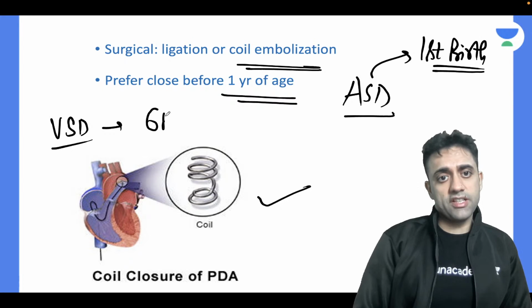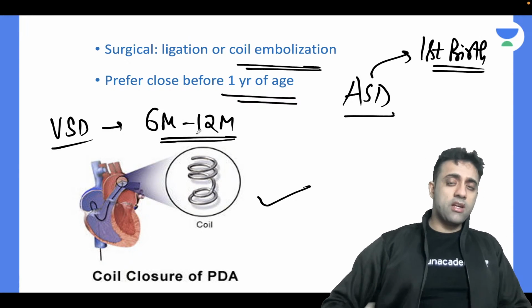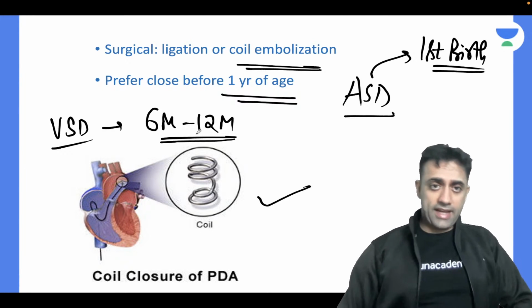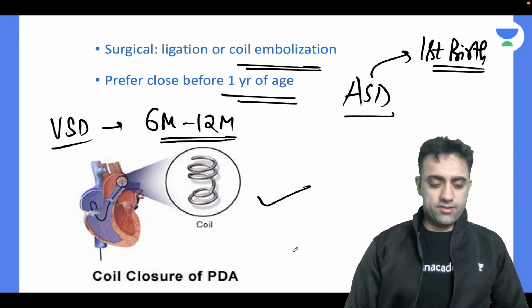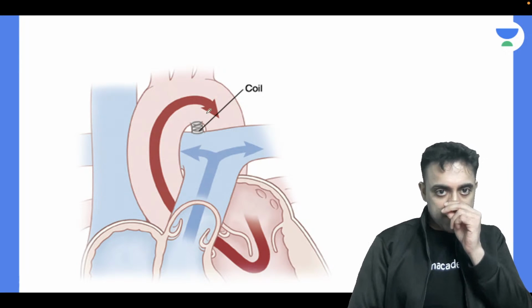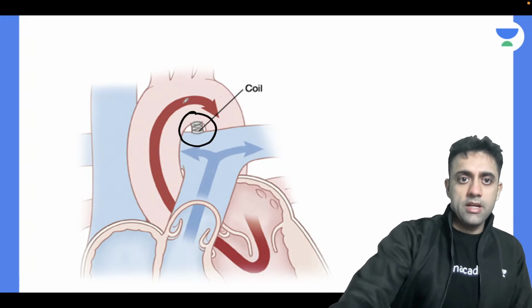VSD should be closed between 6 months and 12 months. And again, patent ductus arteriosus is preferable to close before 1 year of age. Okay, that you should know. This is the coil, a small surgical ligation, nothing but coil embolization is what we do. Okay, that you should know.